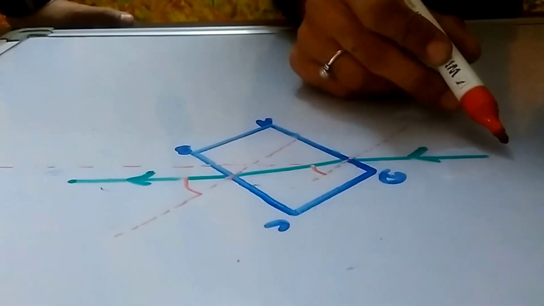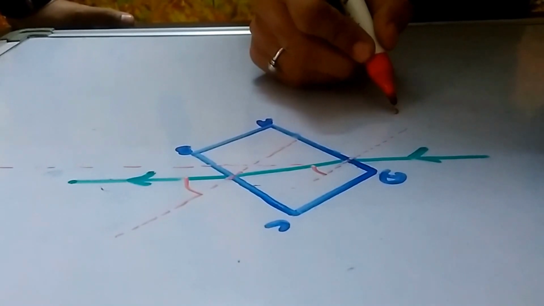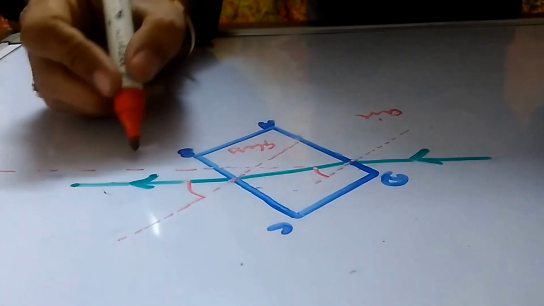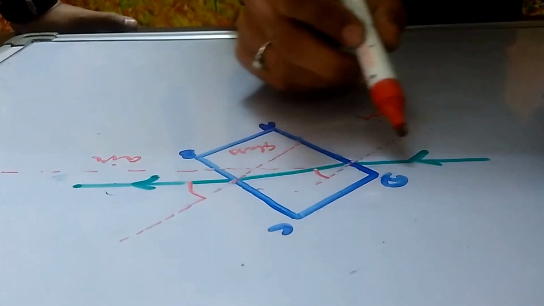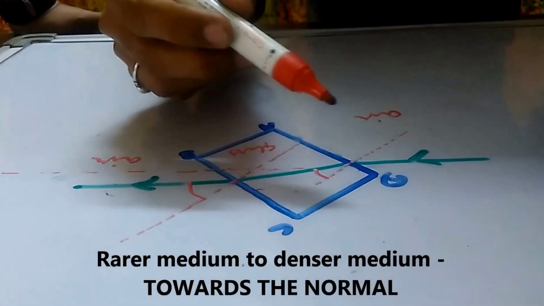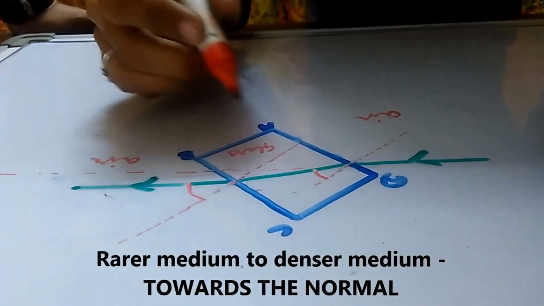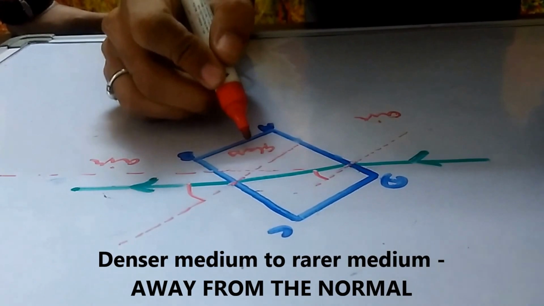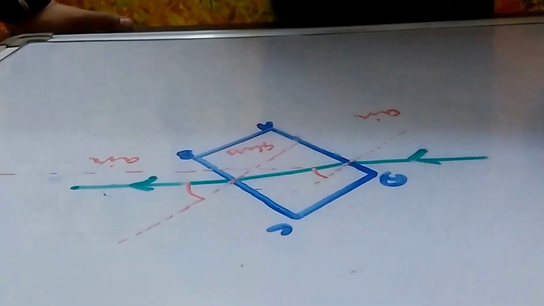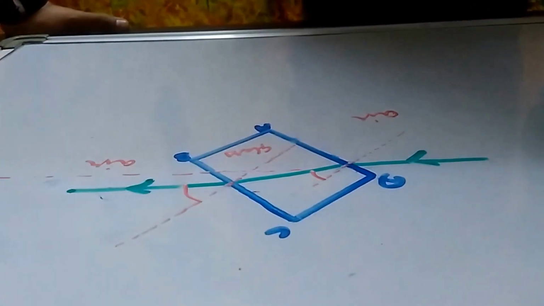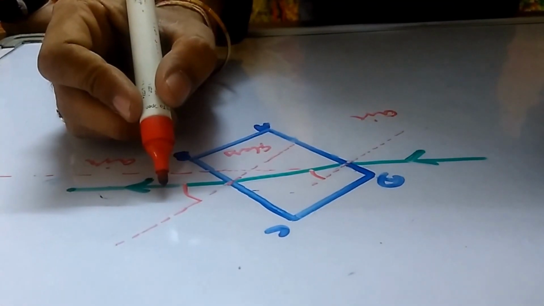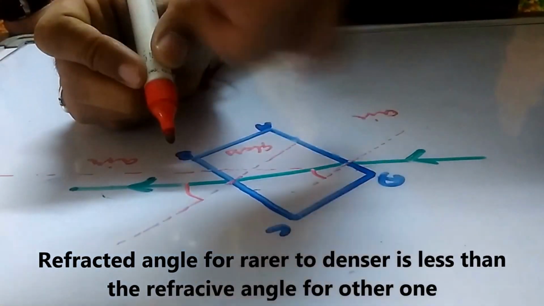Okay. When light is traveling from rare to denser medium, that is, this is the air to glass, air is the rare medium and the glass slab is the denser medium. And again this is the air, which is the rare medium. When light travels from air, the rare medium, to the denser medium, glass, it bends towards the normal. And when the light is traveling from the denser medium to the rare medium, it bends away from the normal. So this proves this angle is more than this angle. Yes, because here it is away. So this is the incident angle and this is the refracted angle.